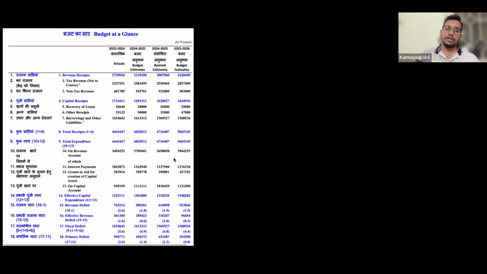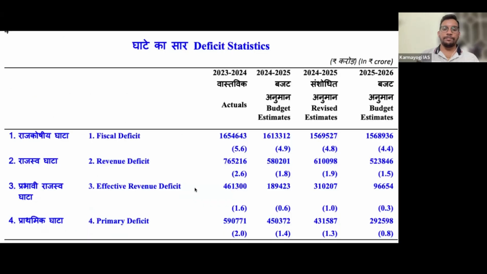Remember the fiscal deficit, that is 15.68 lakh crores is our fiscal deficit in that 1 year. So we have to try to reduce it. So these are the deficits, just to show you again, repeated one. Same thing: fiscal deficit, revenue deficit, effective revenue deficit, primary deficit. These are the numbers.